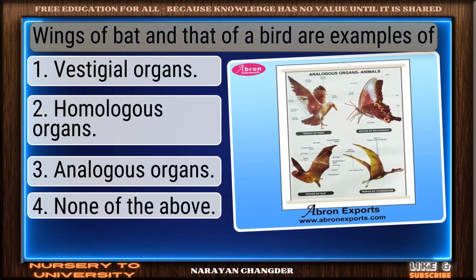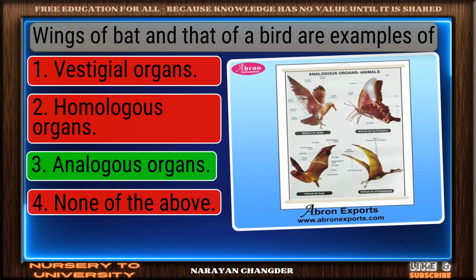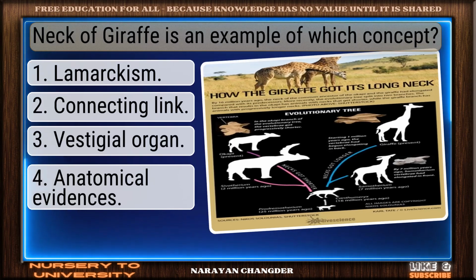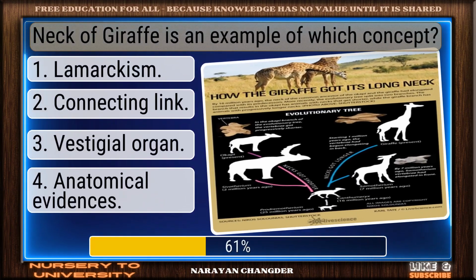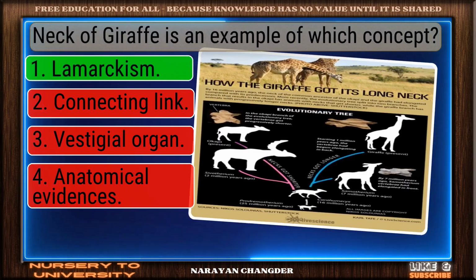Wings of bat and that of a bird are examples of. Nicely done. Analogous organs is solid. Neck of giraffe is an example of which concept? Well picked. Lamarckism is correct.